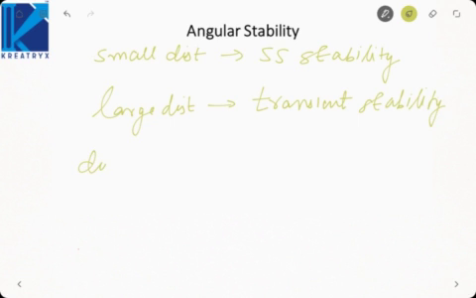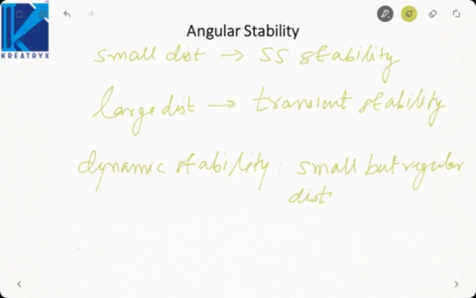And last one is dynamic stability. That also comes under angular stability. It deals with small but regular disturbance, means we will use the regular disturbances, that is periodic disturbances. Continuously you have to apply disturbance after a certain interval. That is your dynamic stability. Okay, so small disturbance steady state, large disturbance transient, small and continuous, that is your dynamic stability.